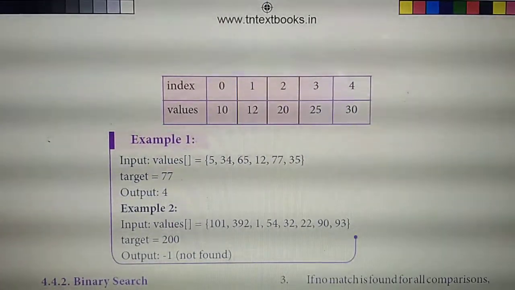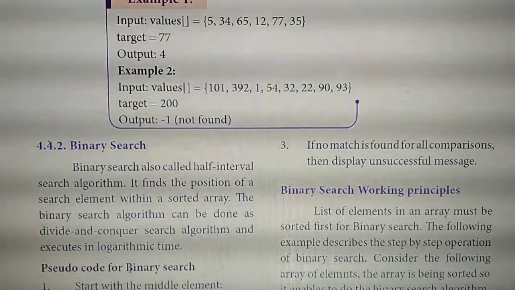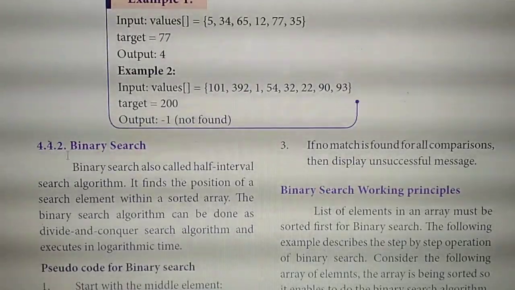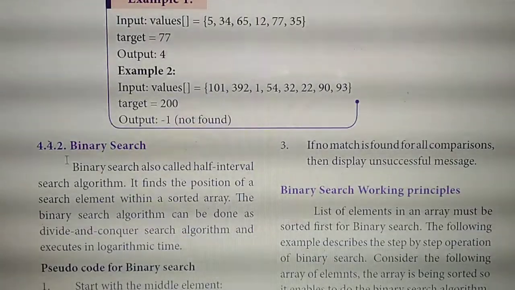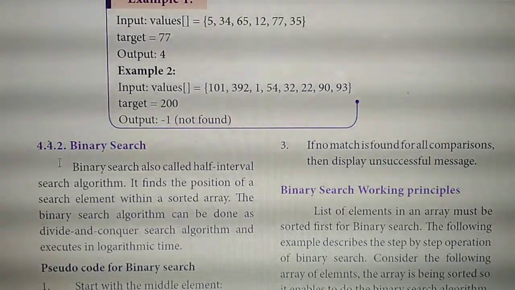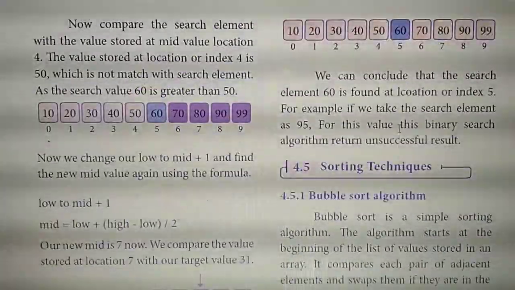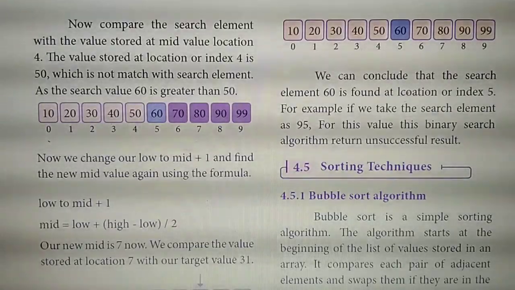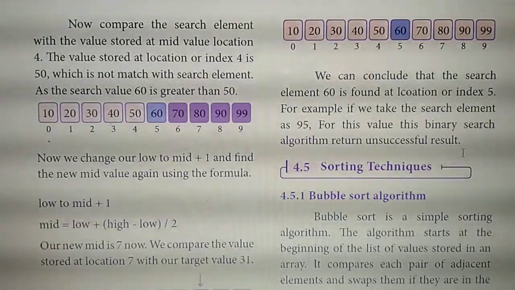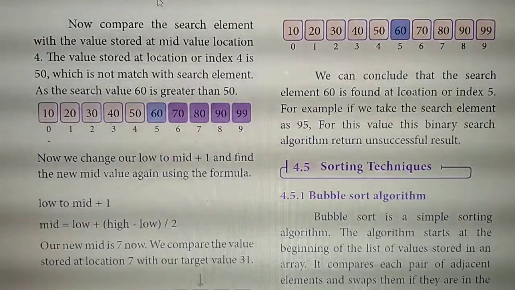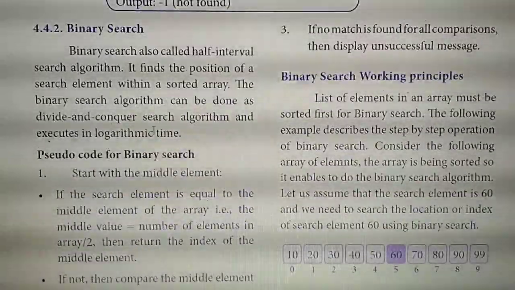Second detailed question, okay. Then third question, binary search. Page number 37, the same page. Starting from here, binary search. Binary search is also called half interval search. Very, very important question this one. From here till the next page 38, next side, unsuccessful result. If they ask this question, you should write: what do you mean by binary search? Then this is the definition of binary search.